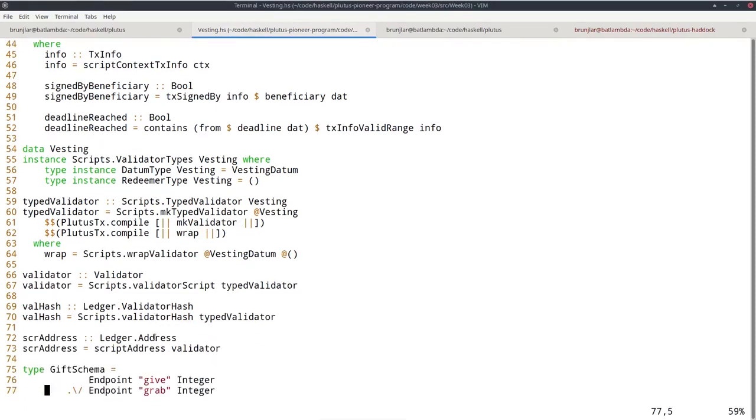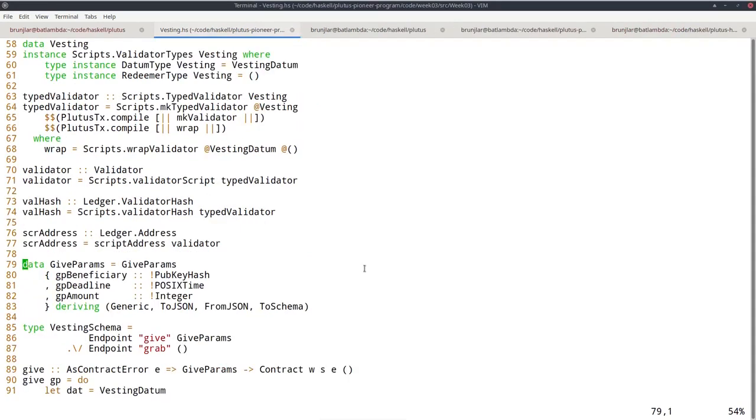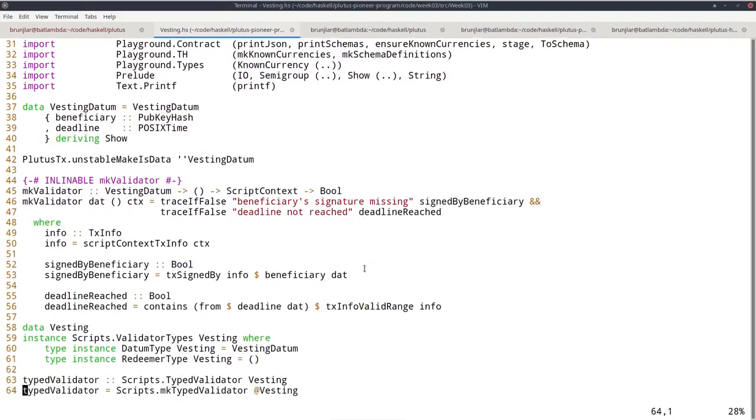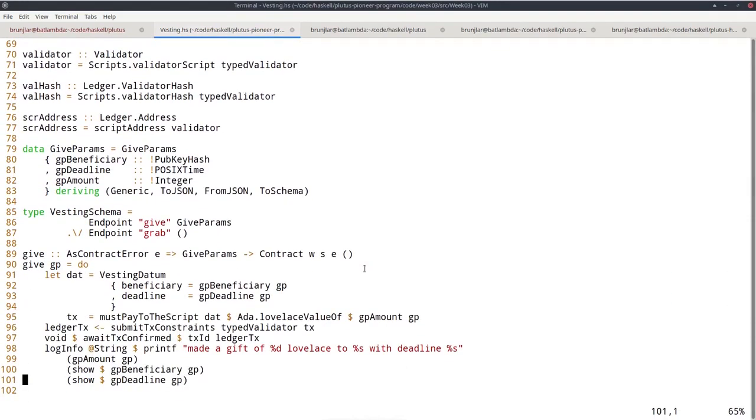Now, of course, we also have to change the off-chain part. But as before, because the focus of this lecture is on on-chain validation, I already prepared that and we'll just briefly go through it. I should also mention that at the top of the module, I added some additional GHC extensions like DeriveAnyClass and DeriveGeneric, and also added some imports like ToJSON, FromJSON, Generic, and so on.